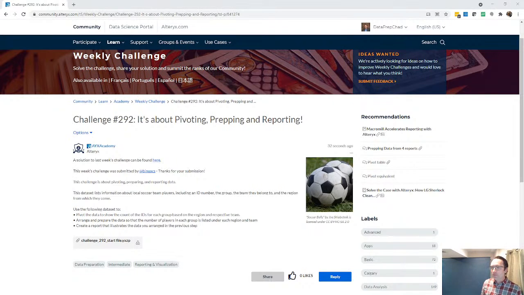This week's challenge is to list information about local soccer team players, including an ID number, the group, the team they belong to, and the region from which they came. So what we have to do is use the data set within our YXZP file, our Alteryx zip file, to show the count of IDs for each group based on the region and respective team. Arrange and prepare the data so the number of players in each group is listed under each region and team, and create a report that illustrates the data you arranged in the previous step.